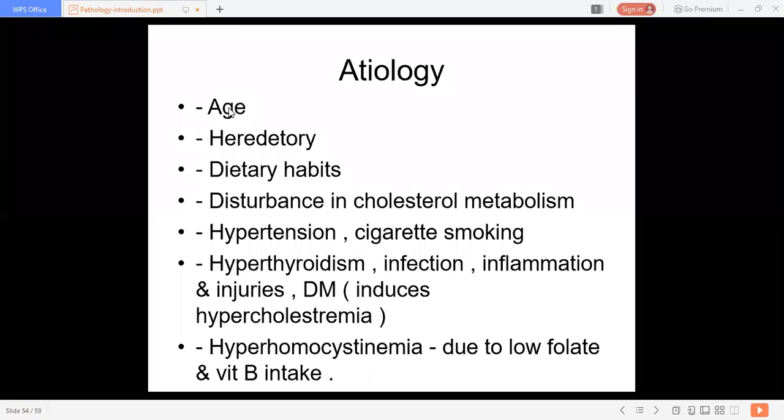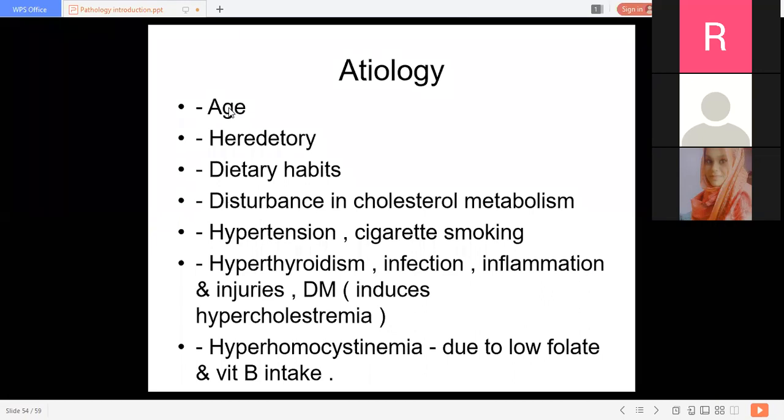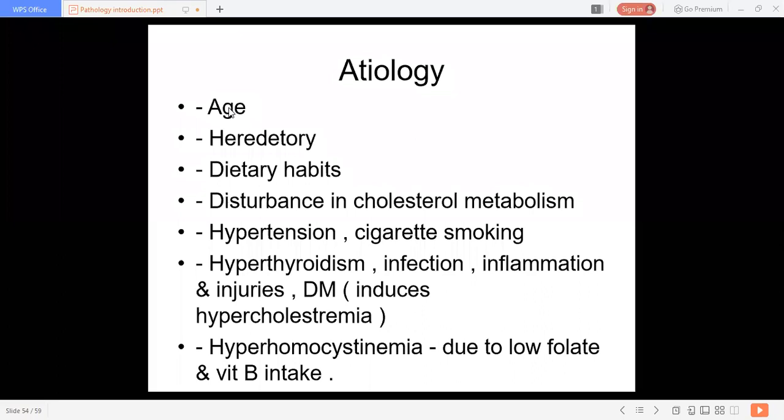Such degenerative changes of the vessels are common in the senile, that is old, age group. But sometimes these degenerative changes may happen in the young age group during infections like rheumatic fever, and with diabetes mellitus and hypothyroidism.